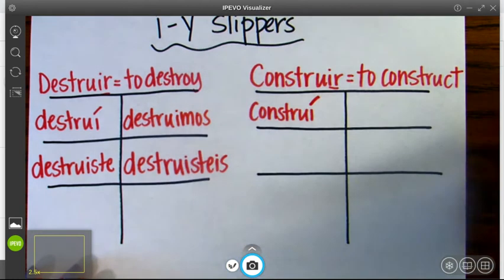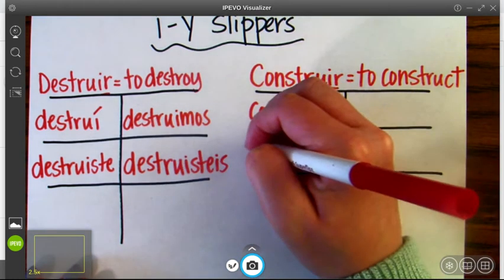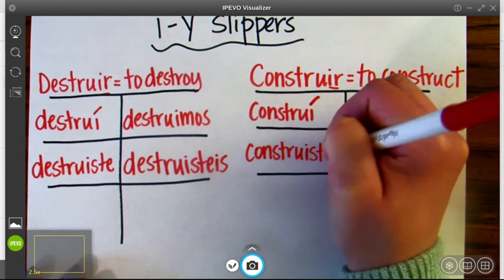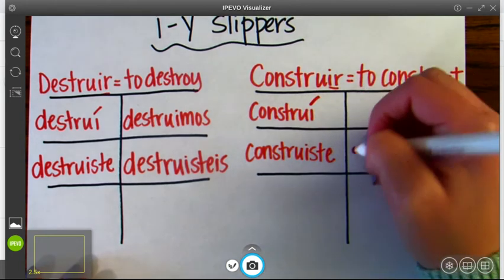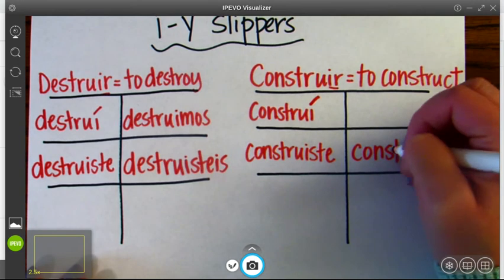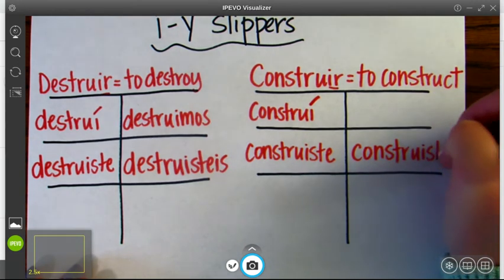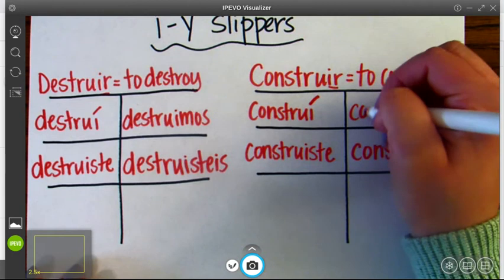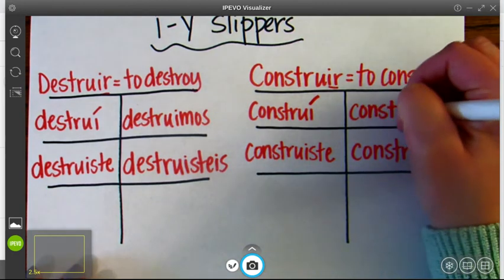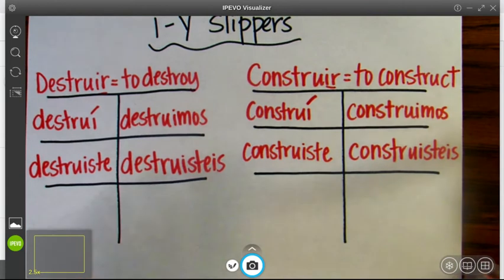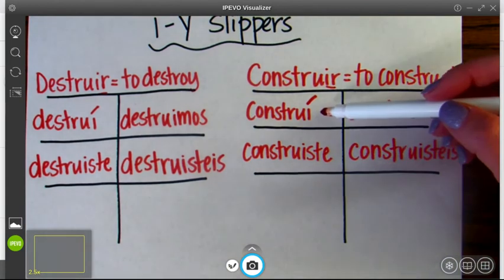Same thing over here. Construiste. Bring it over to the right. We have our vosotros form. We just add an is on the end. Construisteis. And then we have construimos. No acento, okay? Construimos. We only have our accent marks in the preterite in the first person and the third